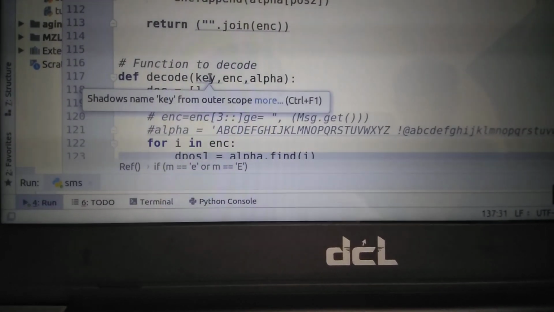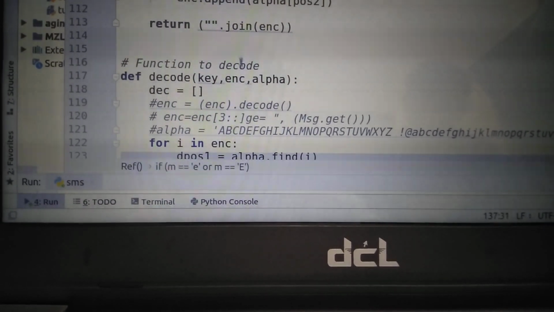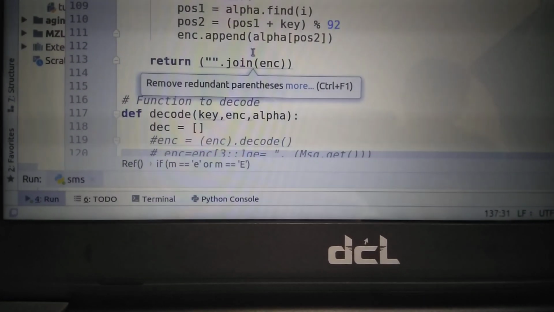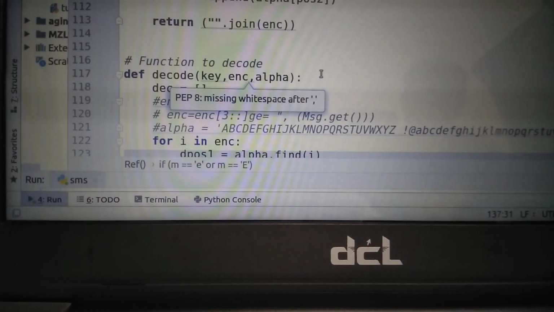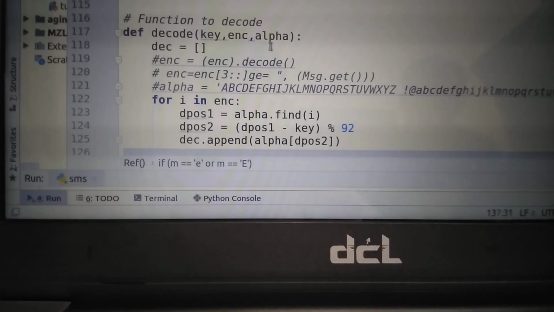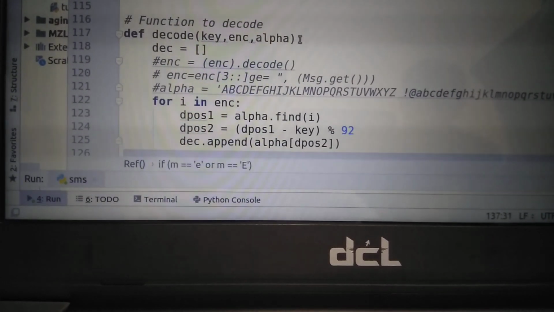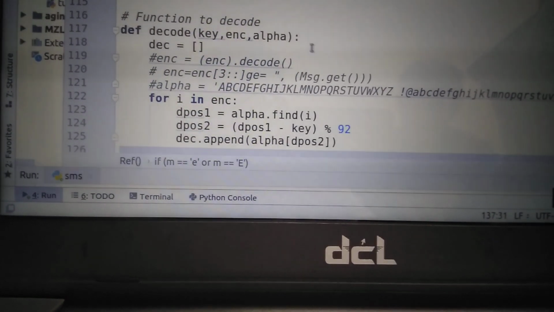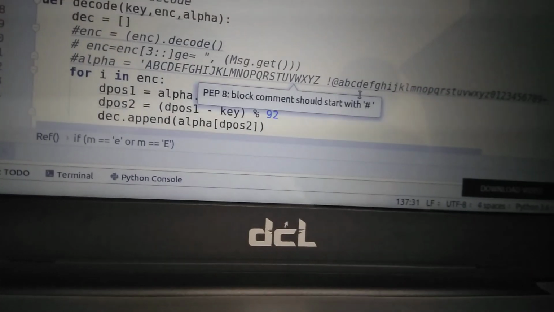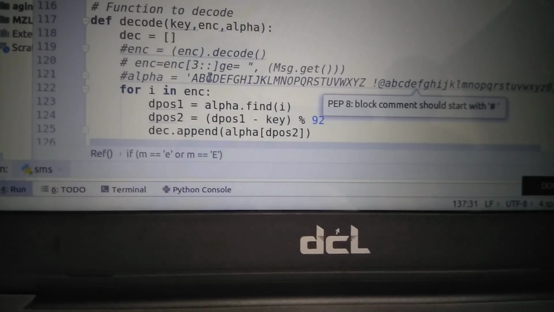Here is the decode, also with three parameters: key, that means password, enc, which is our message already encrypted, and alpha, the same 92 characters. Here 92 characters means 26 lowercase and uppercase characters and some special characters like at the rate, factorial, and many others.